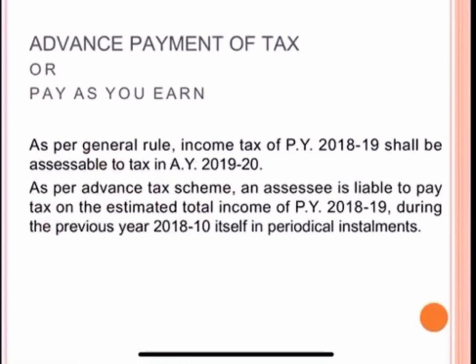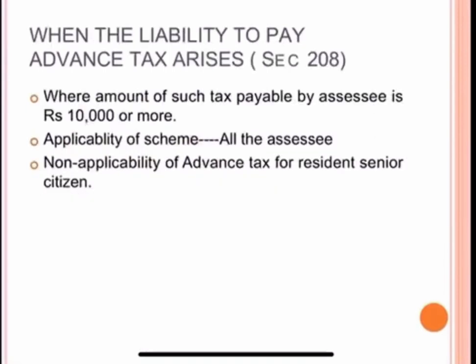But advance payment of tax says an assessee is liable to pay tax on the estimated total income of previous year 2018-19 during that previous year 2018-19 itself in periodical installments. So when does the liability to pay advance tax arise?